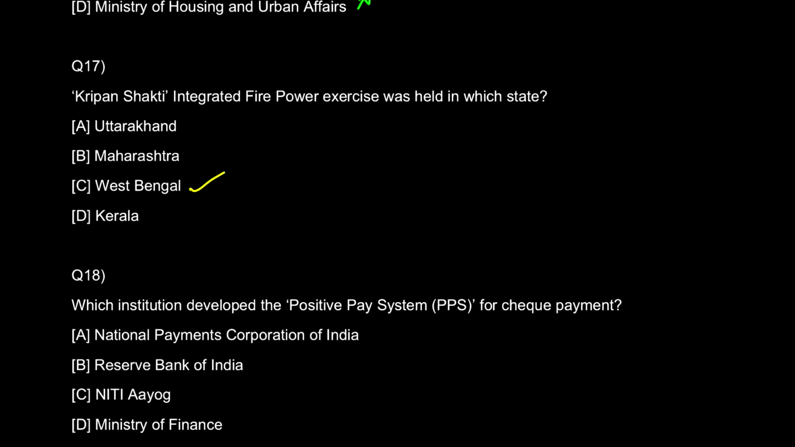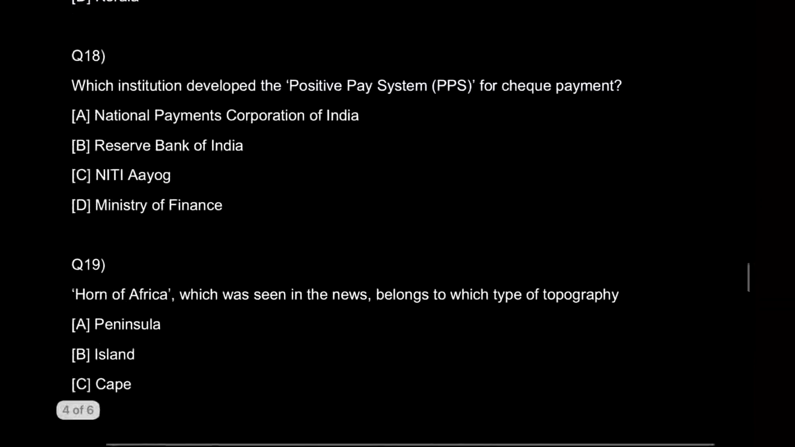The exercise was aimed at combining the capabilities of the Indian Army and the Central Armed Police Forces to fight an integrated battle. That took place in West Bengal. So three points about West Bengal and something about Kirpan Shakti is the static GK part. You have to search yourself after watching this video.